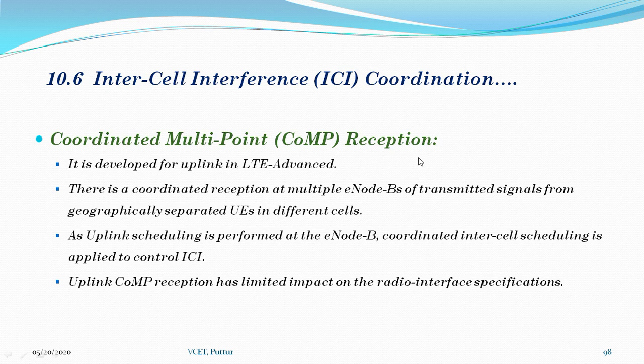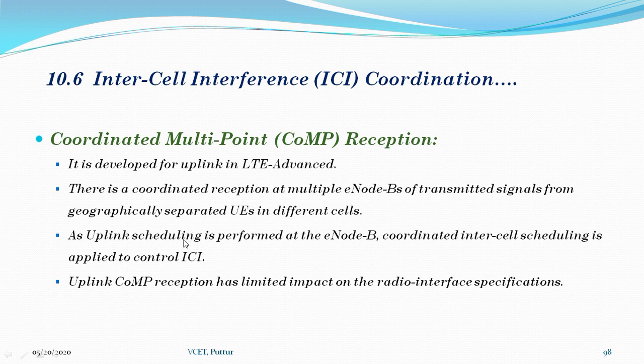Coordinated multi-point reception. Similar to the downlink, here also it will be developed for uplink in LTE Advanced. It means coordinated reception at multiple eNode Bs of transmitted signals from multiple geographically separated user equipment in different cells.